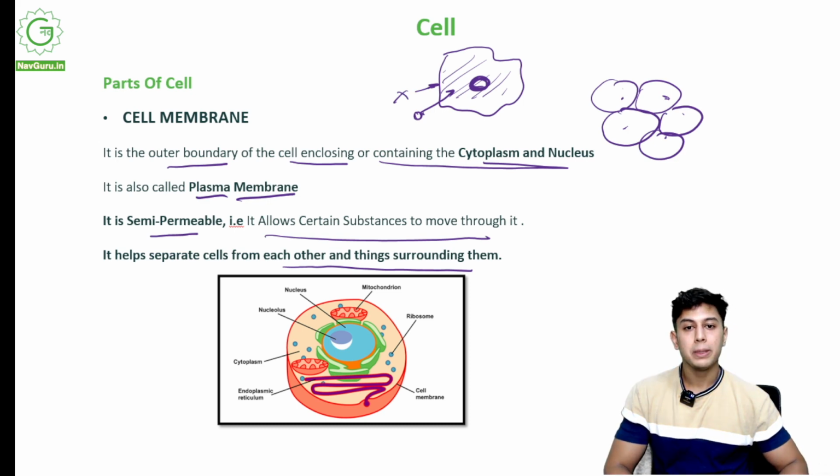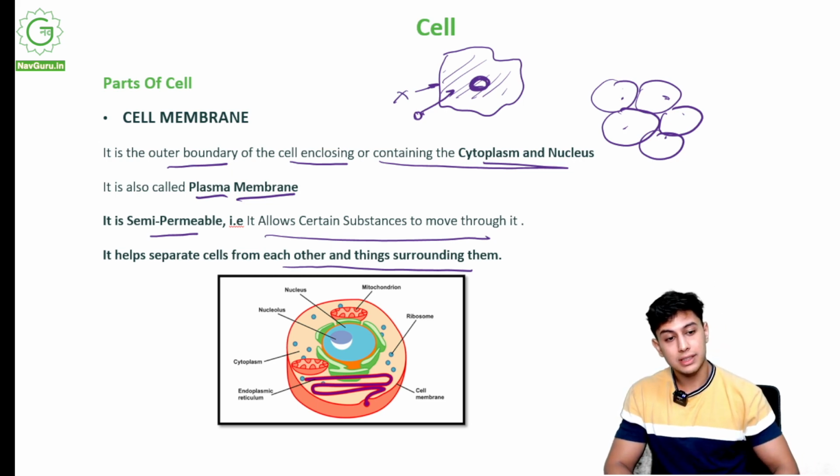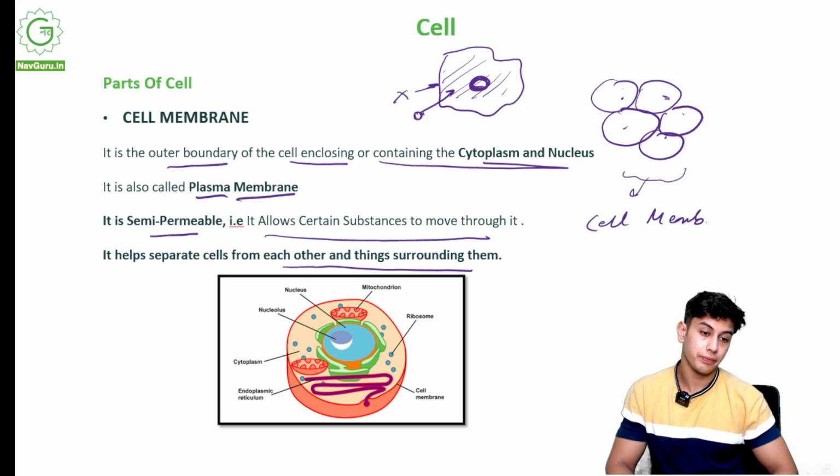Now, animal cells do not have a cell wall, but they only have a cell membrane. So if this is a bunch of animal cells, they will only have a cell membrane.